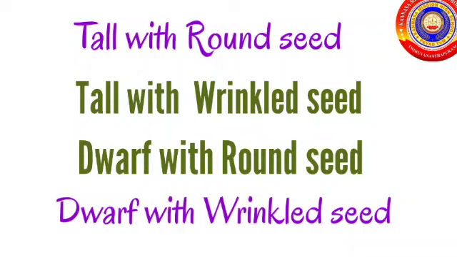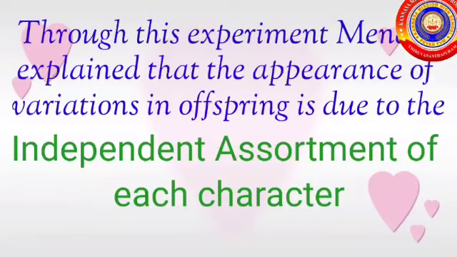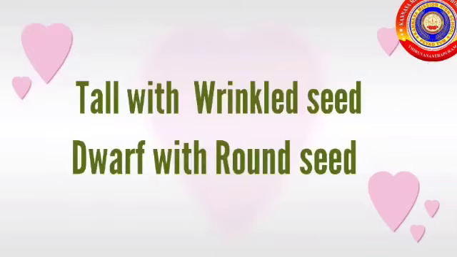Through this experiment, Mendel explained that the appearance of variation in offsprings, such as tall with wrinkled seed and dwarf with rounded seed, is due to the independent assortment of each character. Independent assortment means the presence of new combinations such as tall, wrinkled, and dwarf, round seed are assorted independently here.